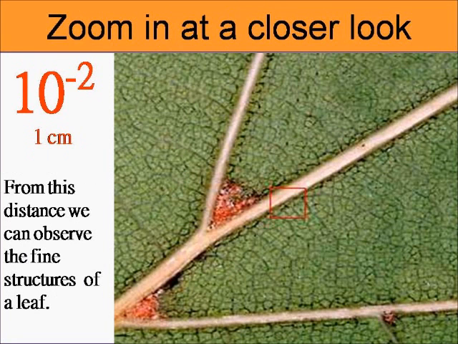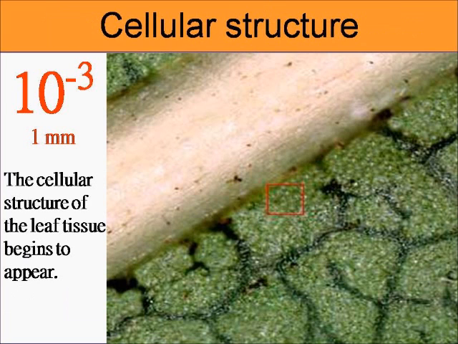Next, please. Now we're going to centimeters. 1 centimeter. You need a microscope to see it. Again, even smaller now. 1 millimeter. Smaller than a centimeter. We are beginning to see the cellular structures.